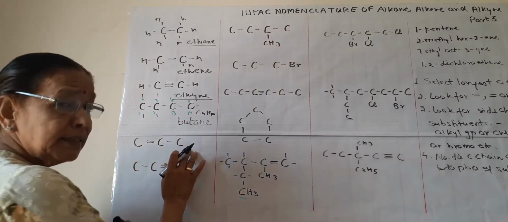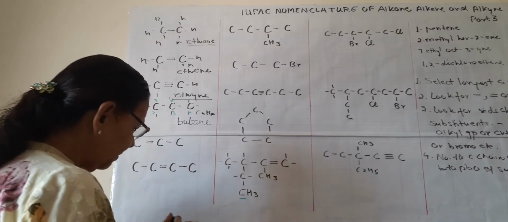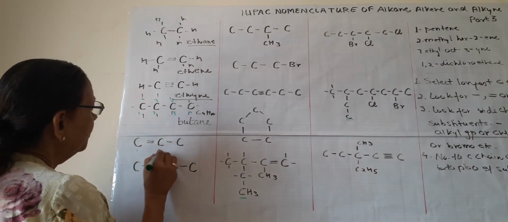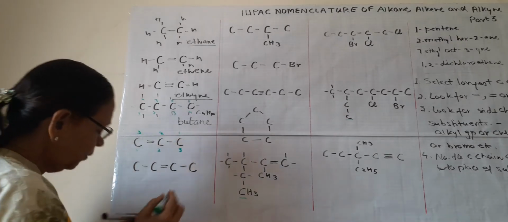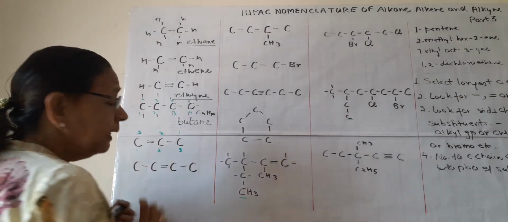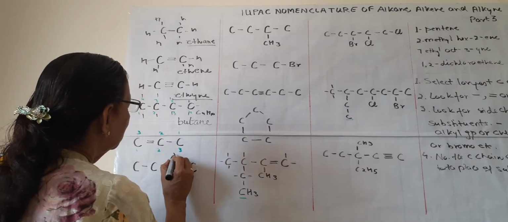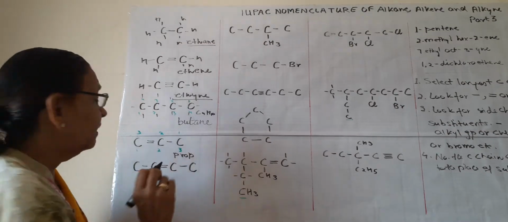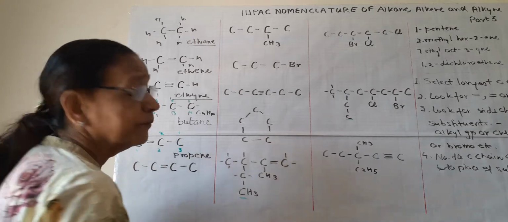Now coming to this, how many carbons? 1, 2, 3. Here we will number the carbon from the forward position 1, 2, 3 and the backward position 1, 2, 3. 3 carbons are there, so it should be prop, and 1 double bond is there, so it should be propene.